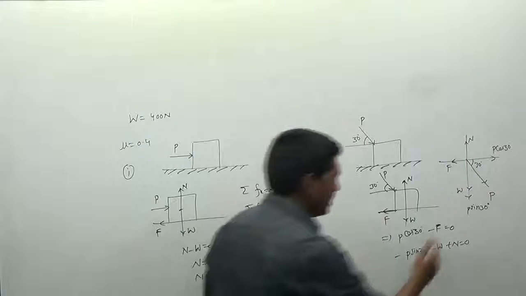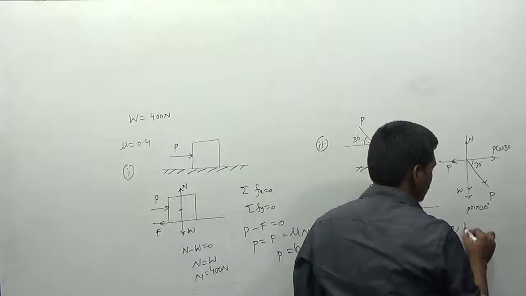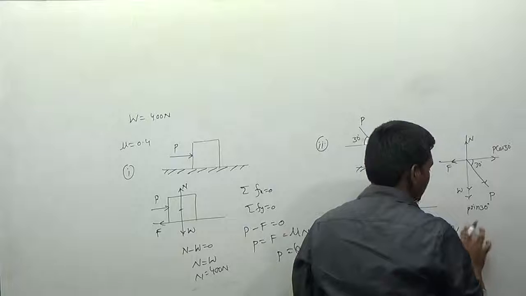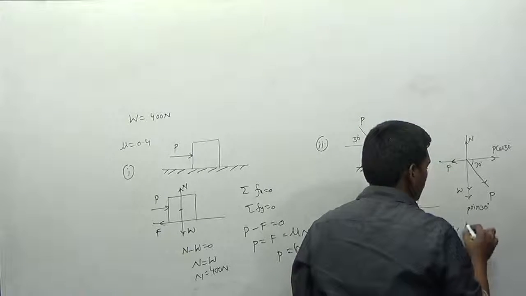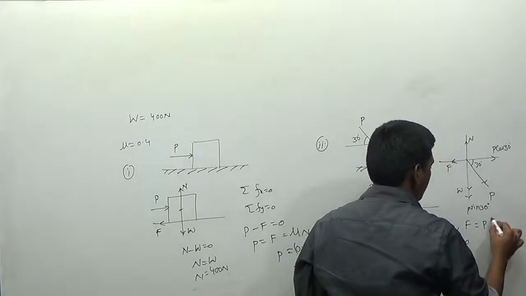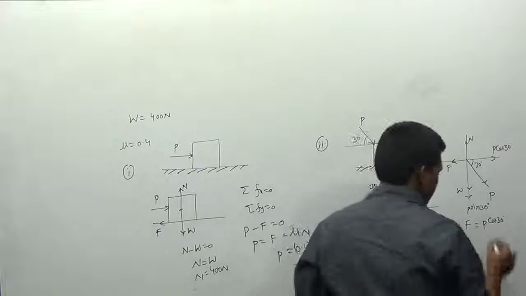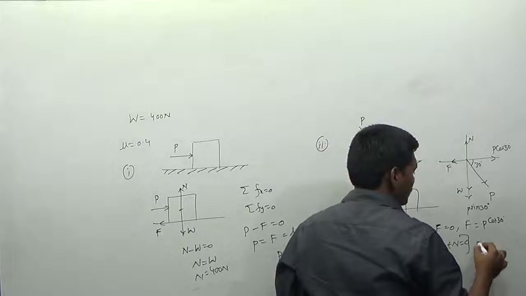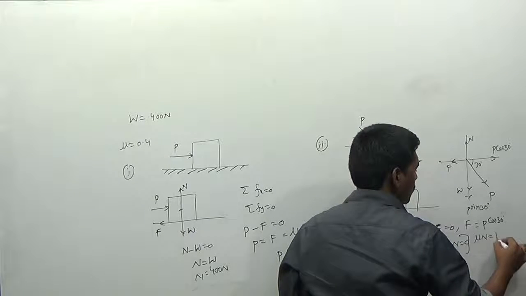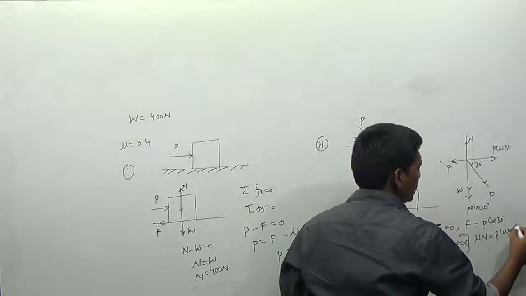So, therefore, I can write this value from this relation. F is always equal to P into cos 30. Here, F is nothing but mu into N, which is equal to P into cos 30.